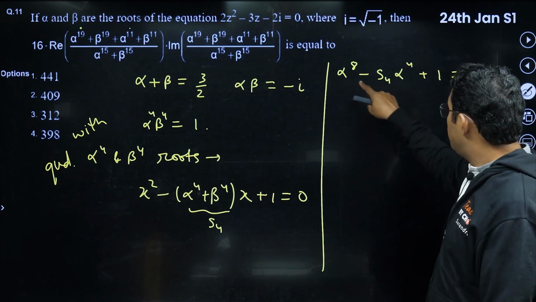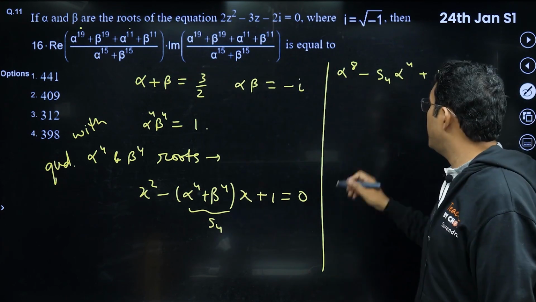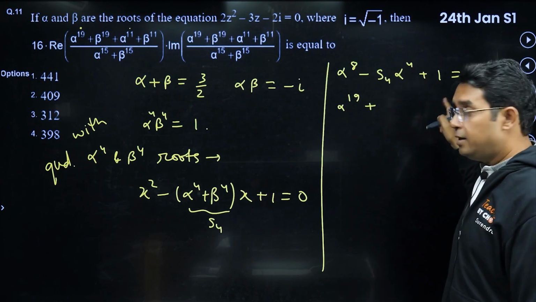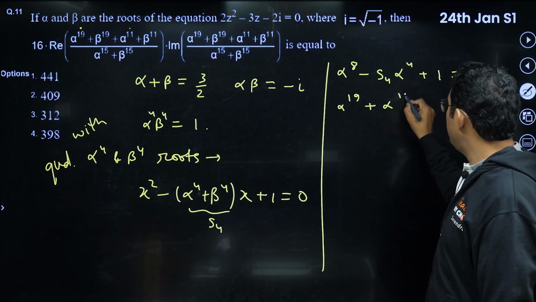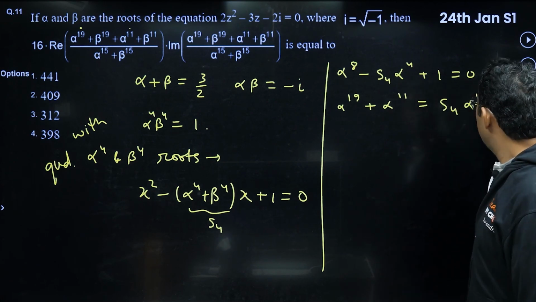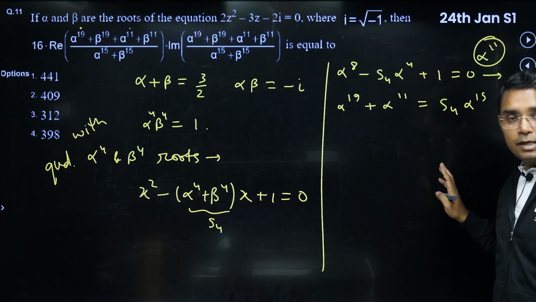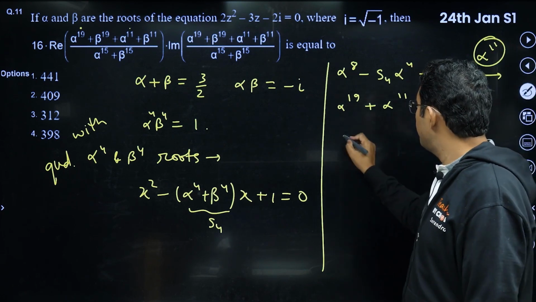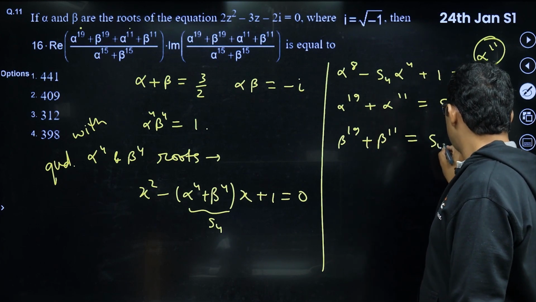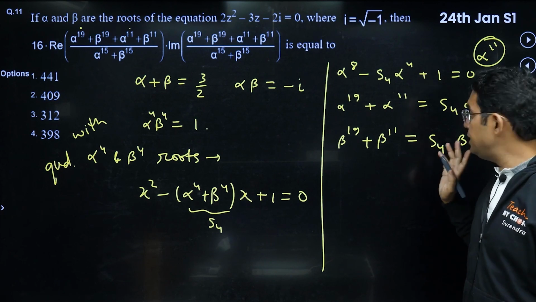Now I can multiply this entire thing by alpha power 11 so that I get alpha power 19 plus alpha power 11 equal to s4 alpha power 15. What I have done in this equation is multiply by alpha power 11. Now the same thing I will get for beta also: beta power 19 plus beta power 11 is equal to s4 into beta power 15. I think we are done. Please see.